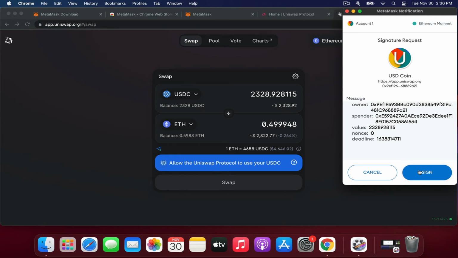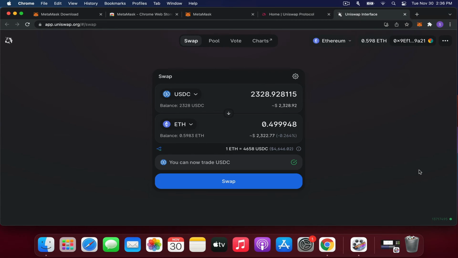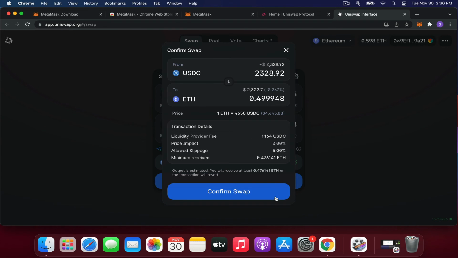First, I have to allow Uniswap to use my USDC. Then it shows me that the USDC I have in my wallet, 2,328, will be converted into almost half an ETH. Let's continue with a swap. Confirm the swap.